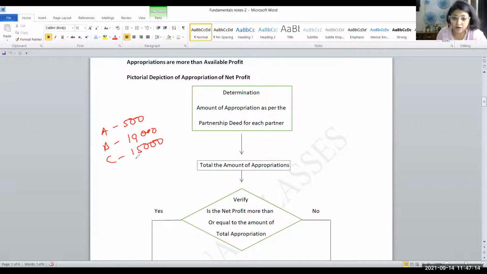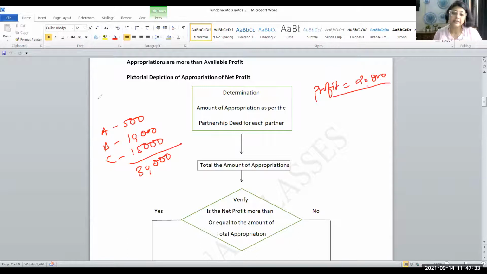Altogether it is coming to how much? 5 plus 5 is 10, 20, 30. 30,000. And let's say profit available is only 20,000.